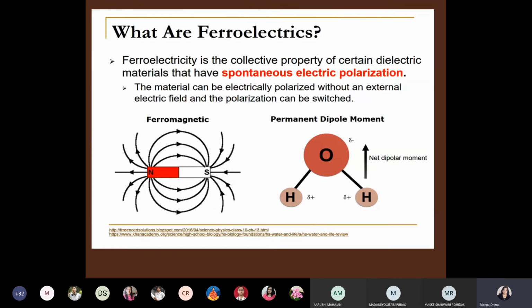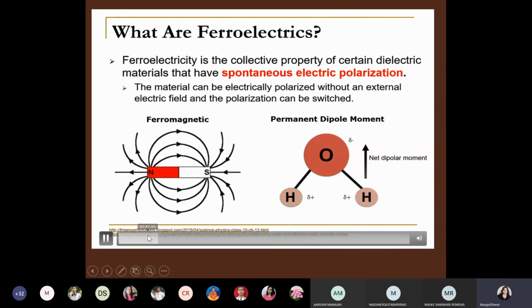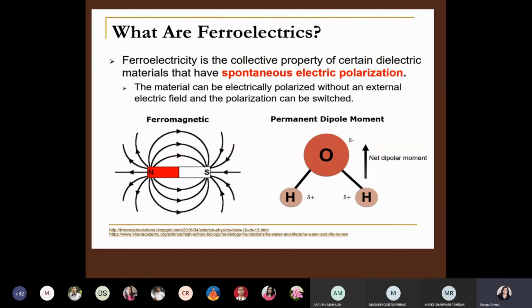Very similar to this is the concept of ferromagnetism and ferromagnets, which we commonly just call magnets. Just like how a bar magnet has a magnetic field, a ferroelectric material has an electric dipole moment where one end is positively charged and the other is negatively charged. A good example of a material whose molecules have dipole moments but is not ferroelectric is water. In a water molecule, since the oxygen atom is slightly negative and the hydrogen atoms are slightly positive, this produces a net molecular dipole moment. However, the molecular dipole moments of every molecule in water don't spontaneously align, so water is not polarized.